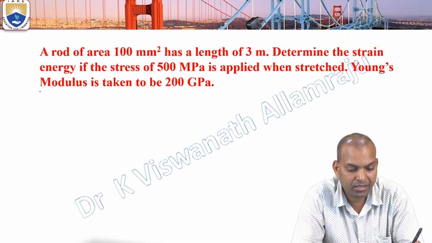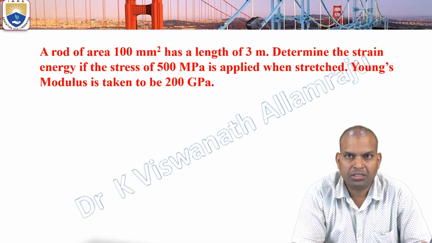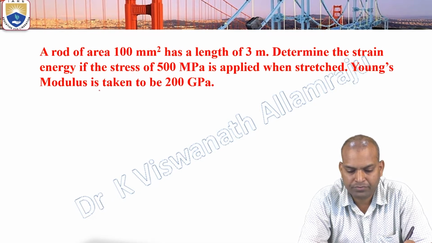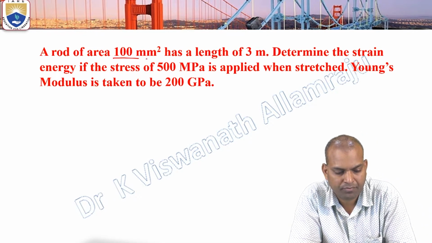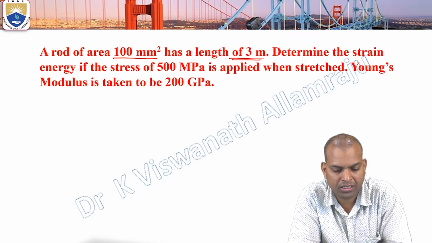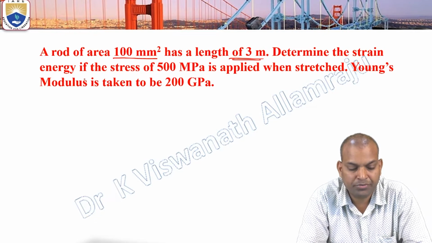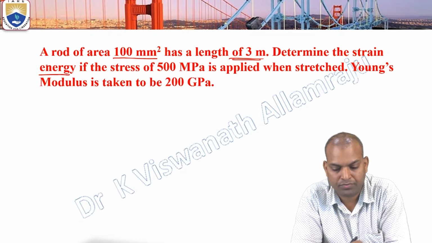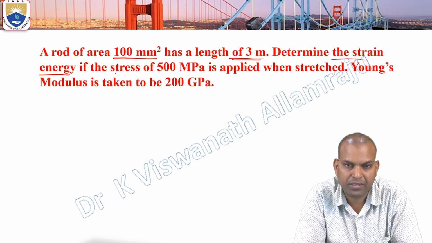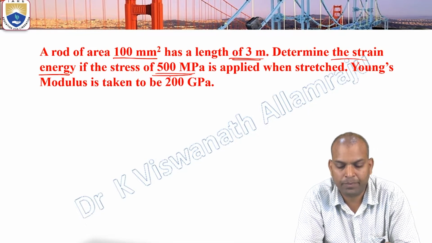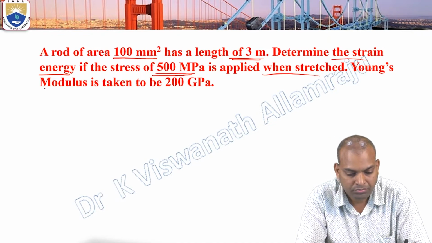Suppose a rod has an area of cross section of 100 millimeter square and a length of 3 meters. Determine the strain energy stored. What is the strain energy stored if the normal stress of 500 megapascals is applied when stretched?